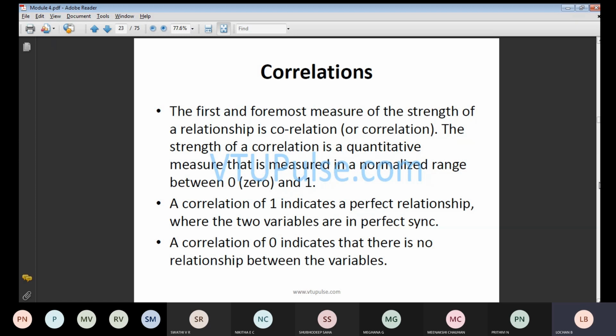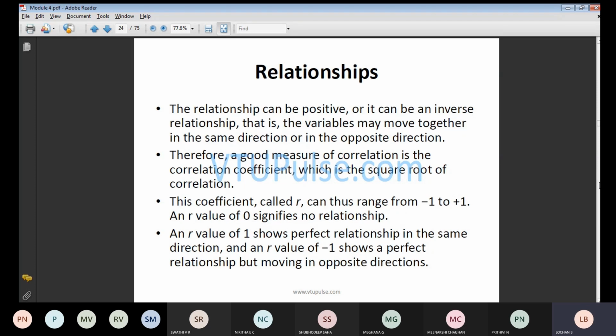It is a perfect relation. Perfect relationship means whatever the two variables are, they will be in perfect synchronization. A correlation of 0 indicates that there is no relationship between the variables. So in this particular case, we will be having 0 or you are going to get the result as 1.